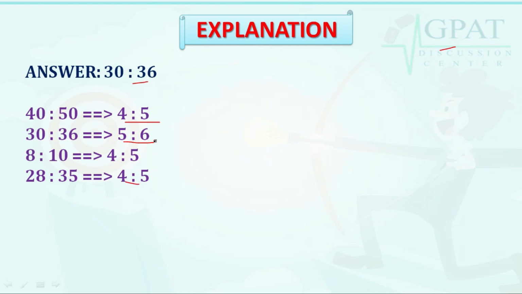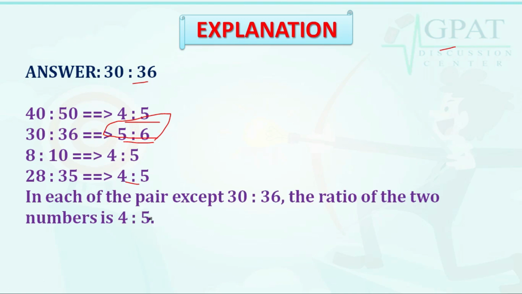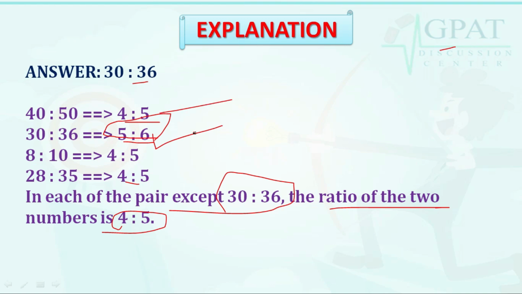So which is the odd one? That is 5:6. In each pair except 30:36, the ratio of the two numbers is 4:5. These three are the same, so which is the different one? 5:6. So the correct answer is 30:36.